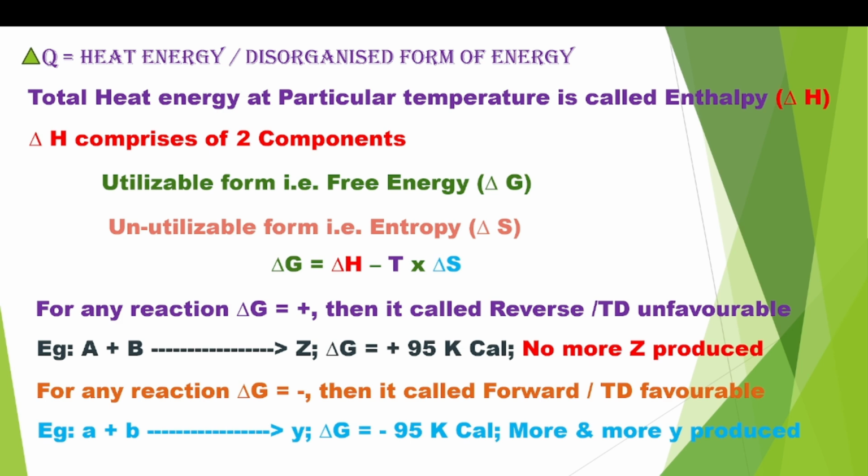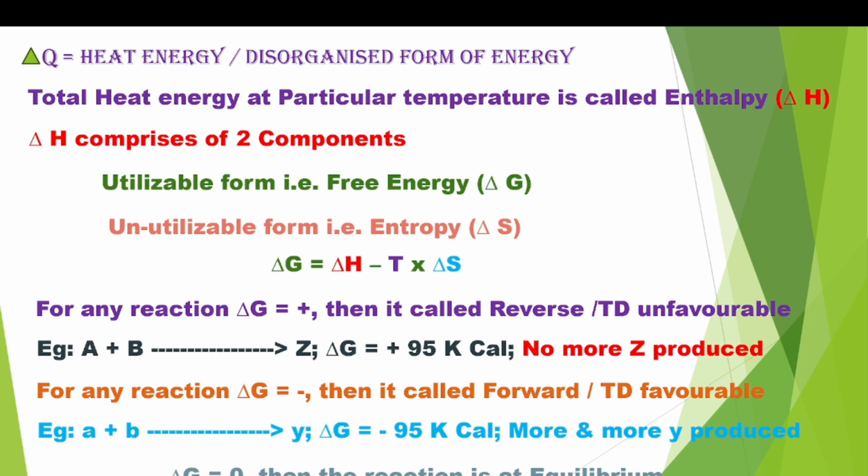So delta G positive means the reaction will stop and no product is produced. If delta G is negative, it's a forward reaction. More and more product is produced. What if delta G value is 0? Then the reaction is at equilibrium. There is no forward and reverse. That is the equilibrium state. This is the significance of delta G.